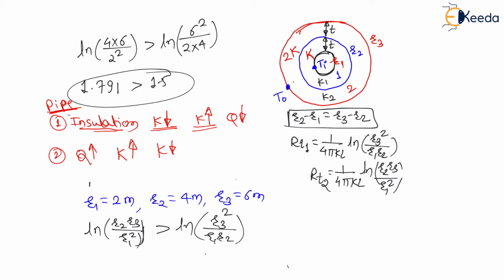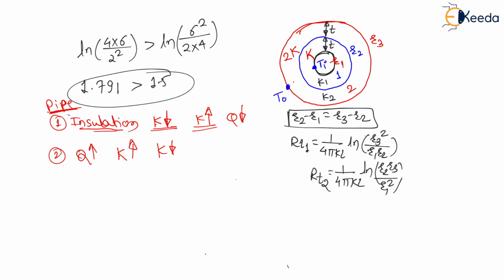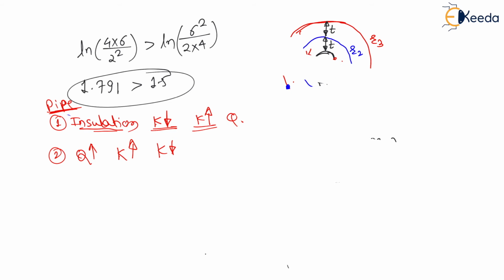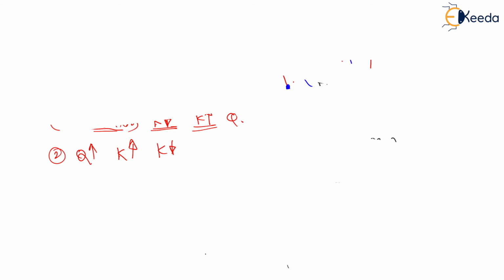My dear students, for plain slab, option C will be the correct one. For plain slab, option C will be correct. It does not matter if you use any sequence, it is immaterial, right? Let us observe option C. Option C says it is immaterial in which sequence the insulating materials are used, and this option C will be correct for plain slab. Let us understand.